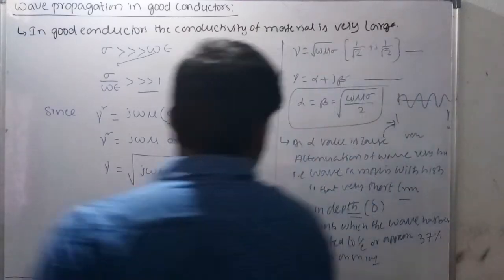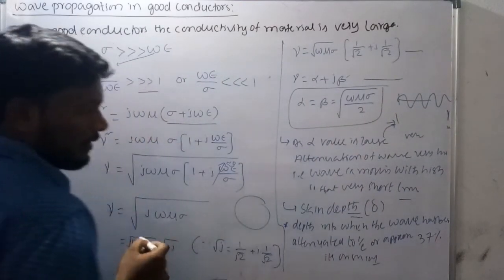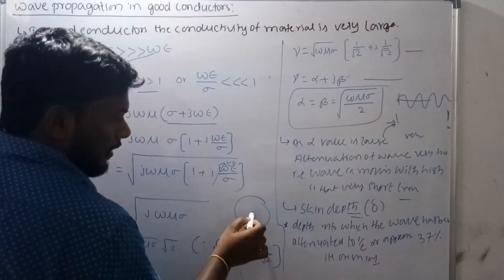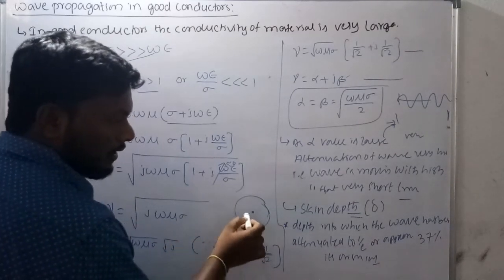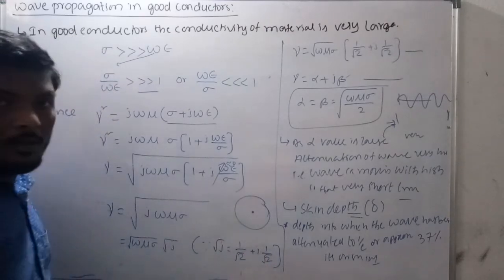Suppose you take a conductor here, and this is the cross section area of the conductor. There is a center here.